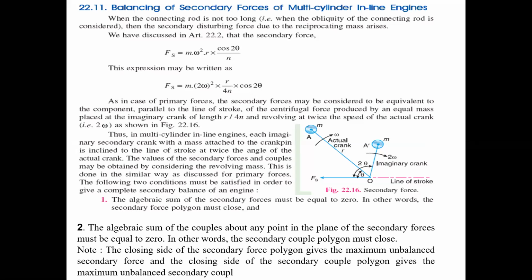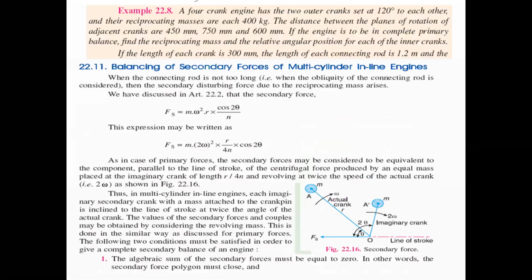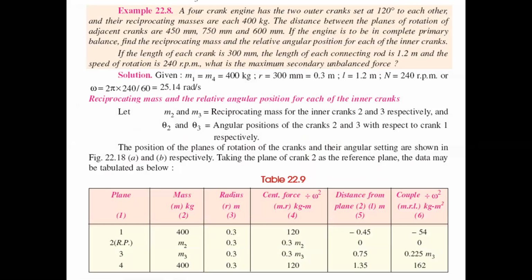The conditions are the same as earlier. We have problems regarding the earlier topic, but we will discuss them in later classes.